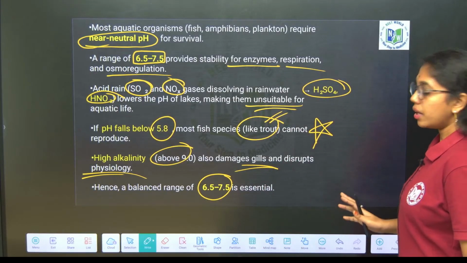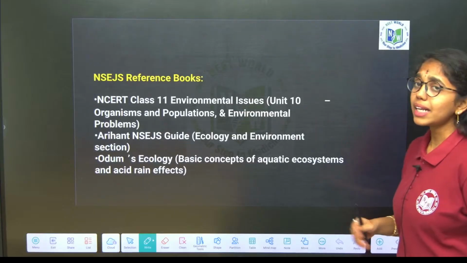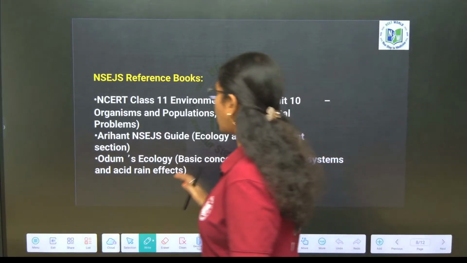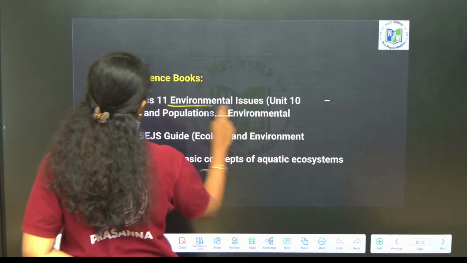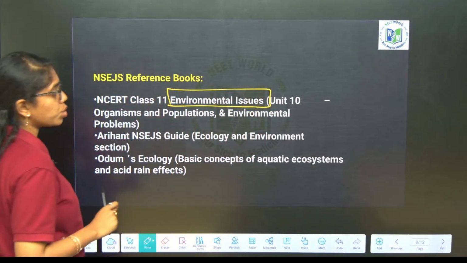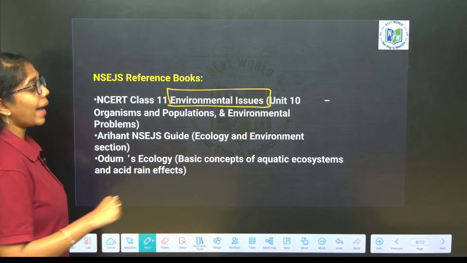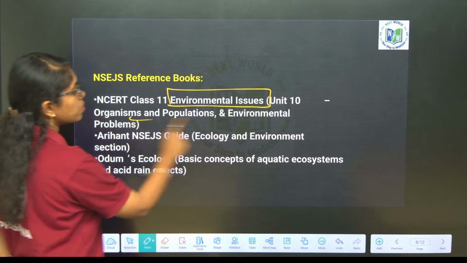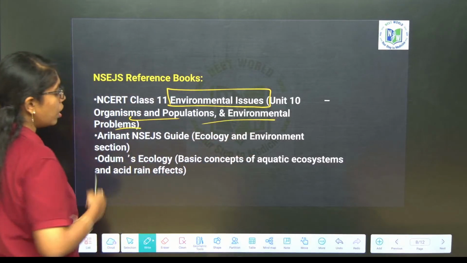Clear, right? Now, what are the best reference books for this basic concept? From NCERT 11, you can go through the environmental pollution chapter, which is unit 10, and also organisms, populations and environmental problems.